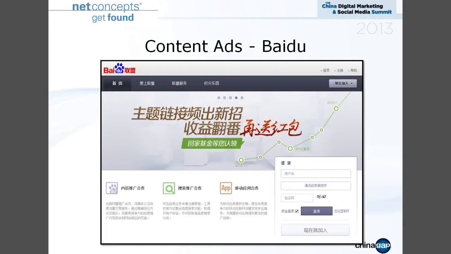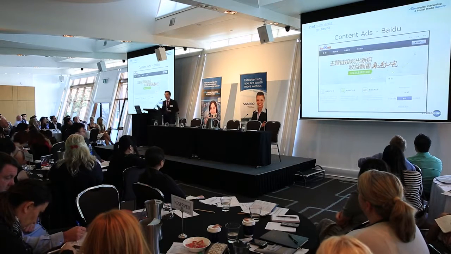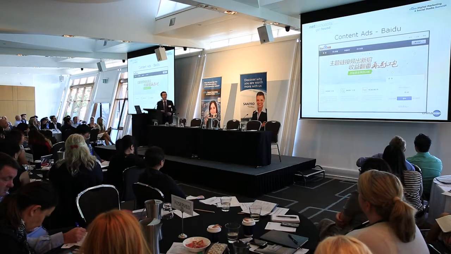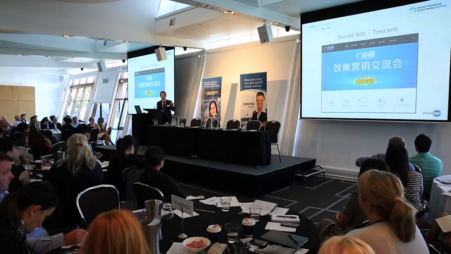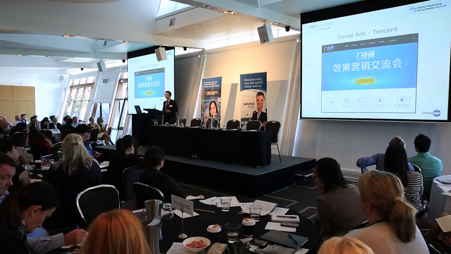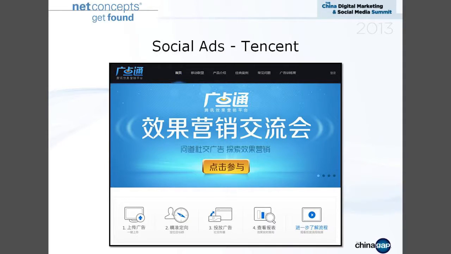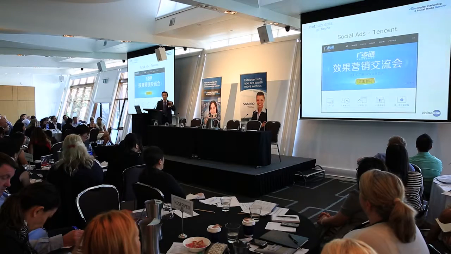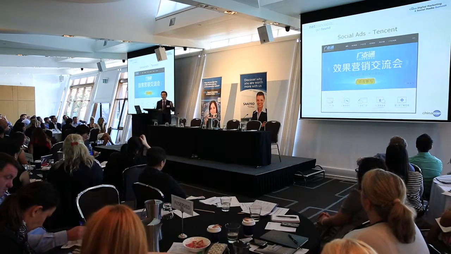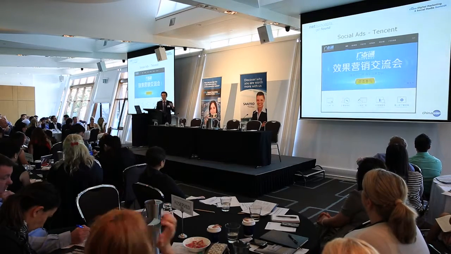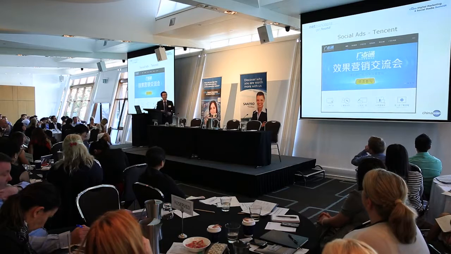And you also have the content ads. You have the content network, the display network, for Google, but Baidu has this as well. So Baidu content ads, or what we call the Baidu affiliate, is also pretty good. It's worthwhile to try. Next one is social ads, like we mentioned. Tencent has a pretty good social ad system, and it's huge volume, because Tencent has QQ Zone. They have billions of traffic every day. So if you find time to dig, you'll be able to find some really quality traffic at very low cost. That's definitely achievable. And not that many companies spend on social ads yet, so there are still opportunities to grab cheap traffic.